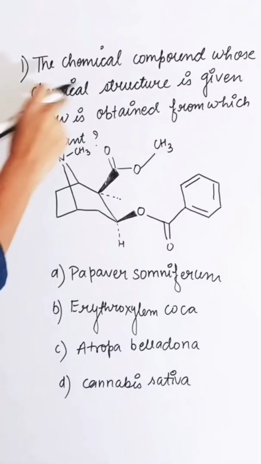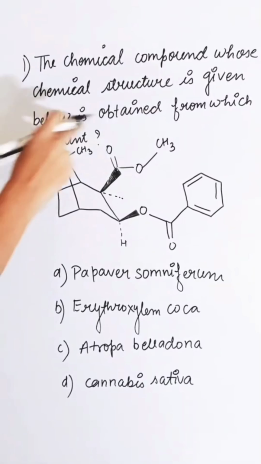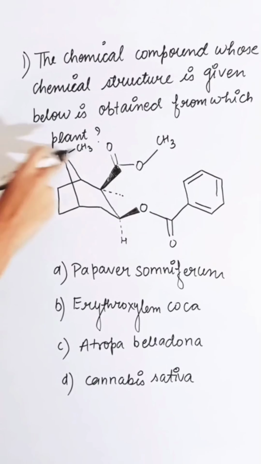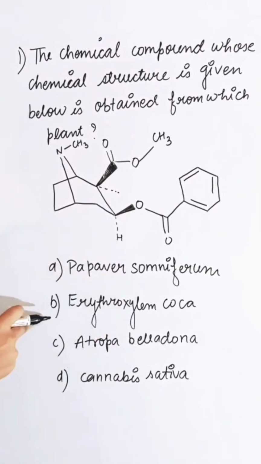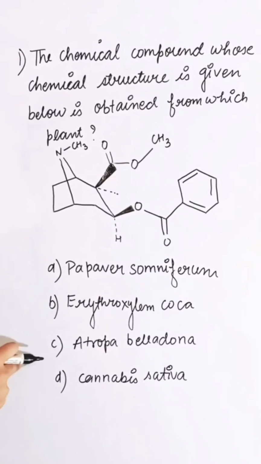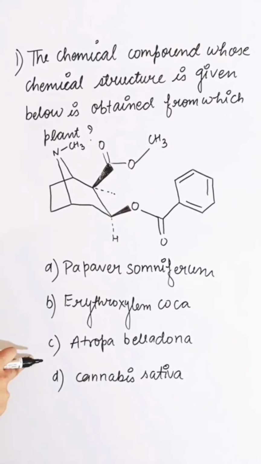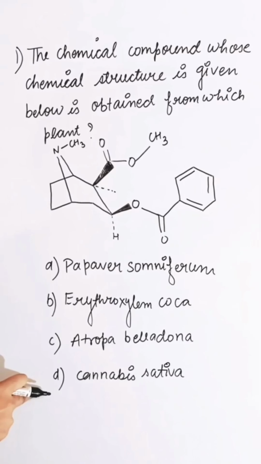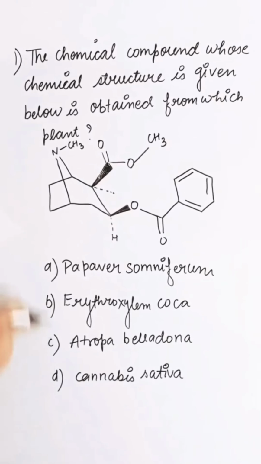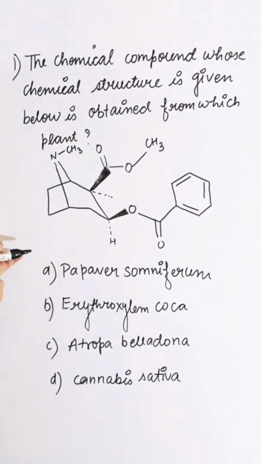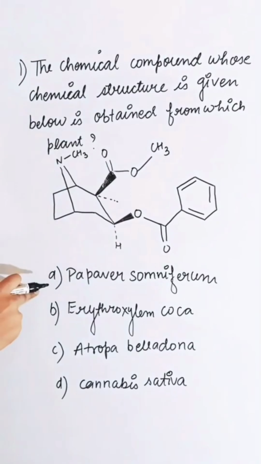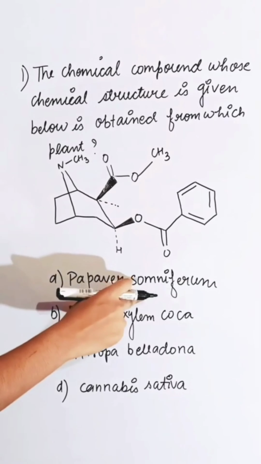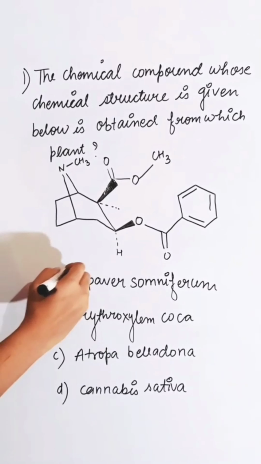The chemical compound whose chemical structure is given below is obtained from which plant? This is a chemical structure. First option Papaver somniferum, second is Erythroxylum coca, third is Atropa belladonna, and fourth is Cannabis sativa. This given structure is a diagram of morphine, which is extracted from latex of the poppy plant. The poppy plant's biological name is Papaver somniferum. So the correct answer is A.